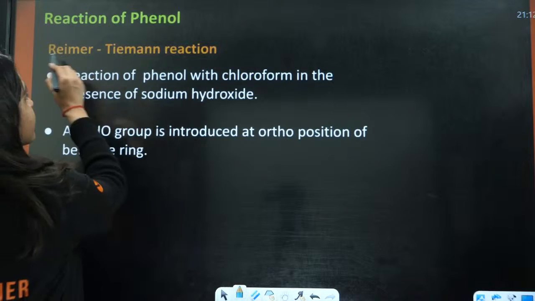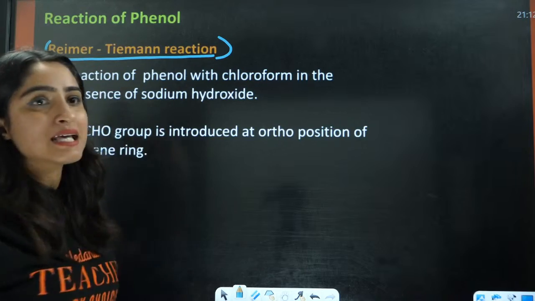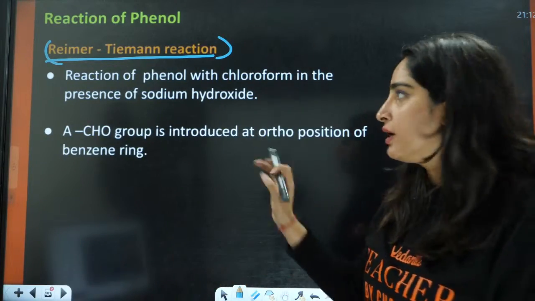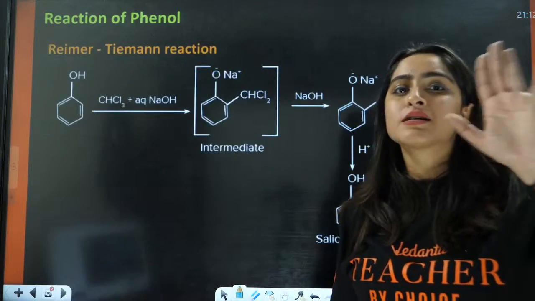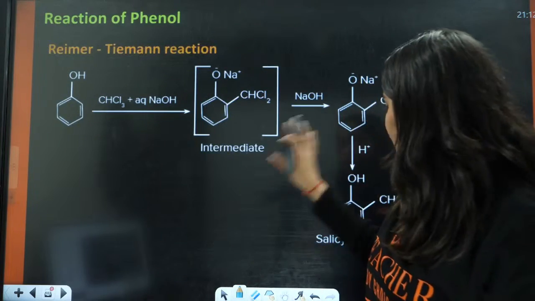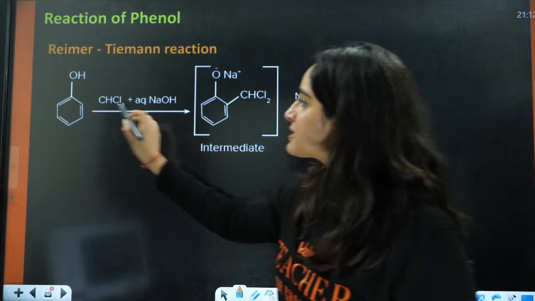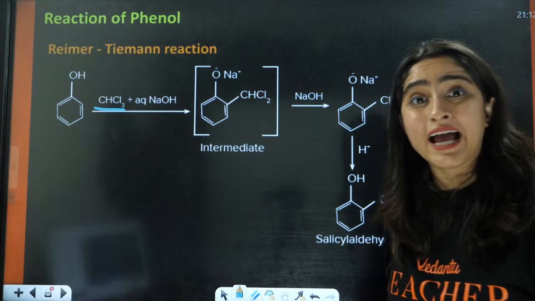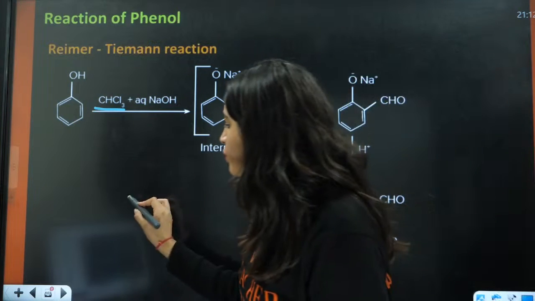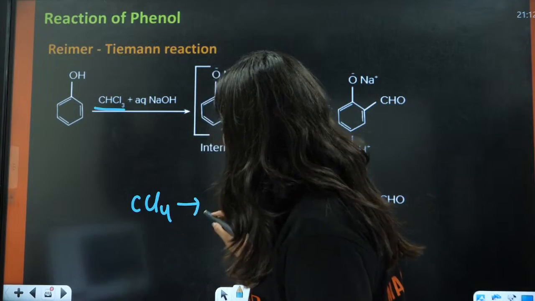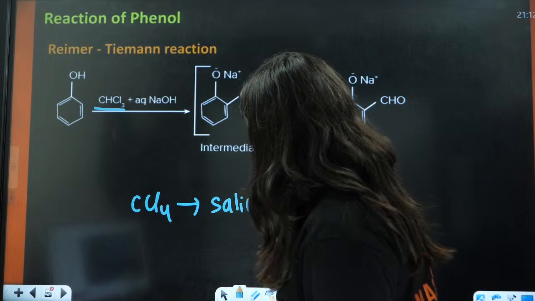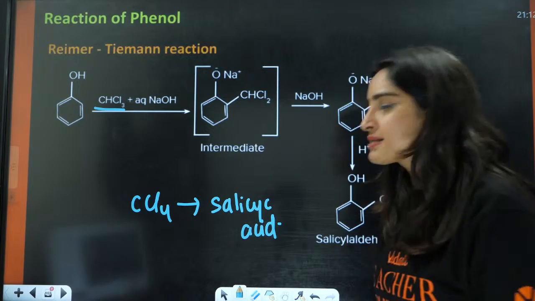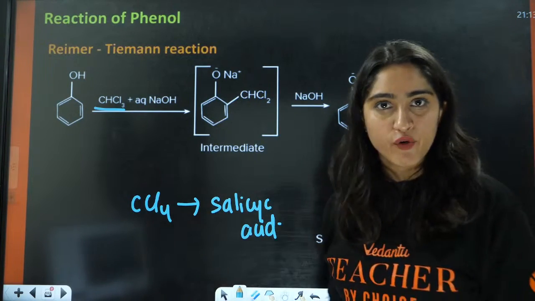Perfect. Next we have the Reimer-Tiemann reaction. In this case, the intermediate formed is carbene. That is the key point here. Here you will have the formation of salicylic aldehyde. CHCl3 with aqueous NaOH is used here, and you will have the formation of dichlorocarbene. If you use CCl4 here, you will have the formation of salicylic acid.